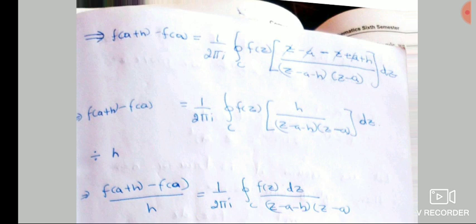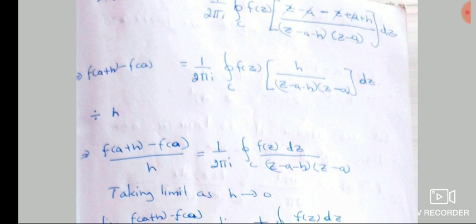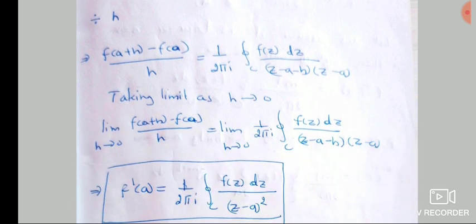Now divide the whole equation by h. So what will you get on the left hand side? f of a plus h minus f of a divided by h, and on the right hand side h cancels. The h which was in the numerator and the h which we divided cancel, and we get 1 by 2 pi i integration along the curve C of f of z dz divided by z minus a minus h into z minus a.